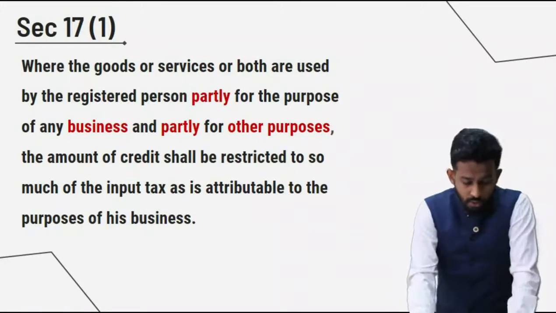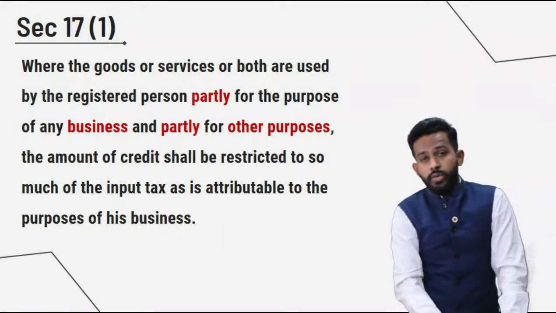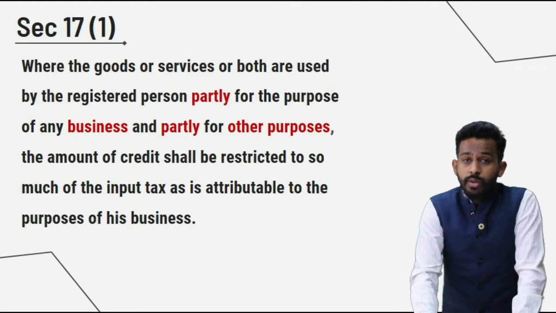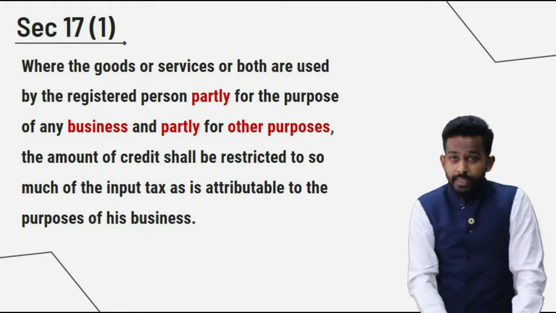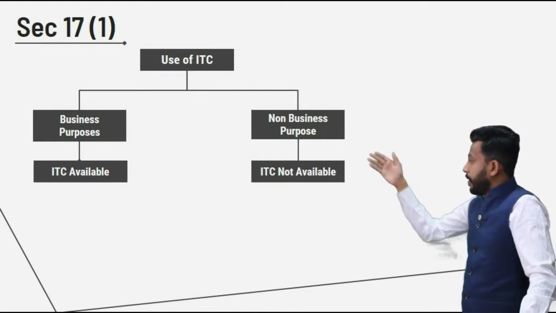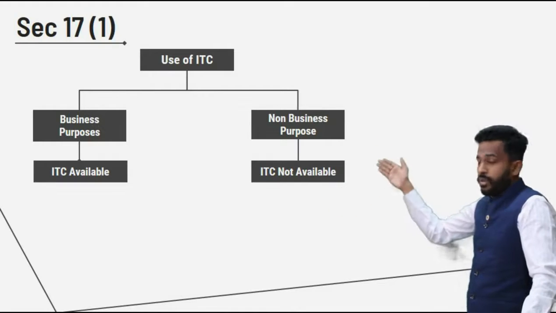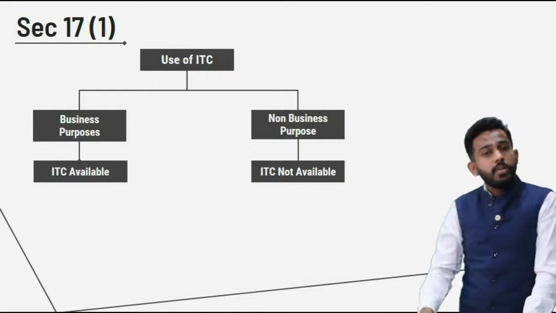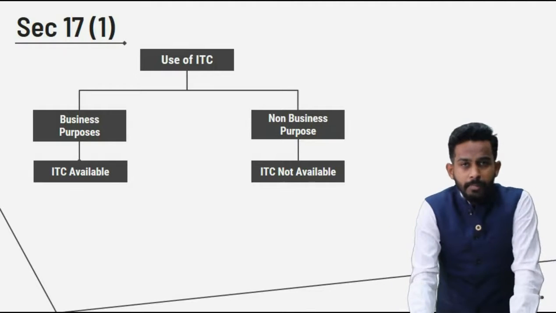Friends, Section 17(1) is very clear about it. To summarize this section, I have made this diagram. You can see in this diagram, for the business purpose ITC will be available, and for the non-business purpose ITC will not be available. So this is very simple.